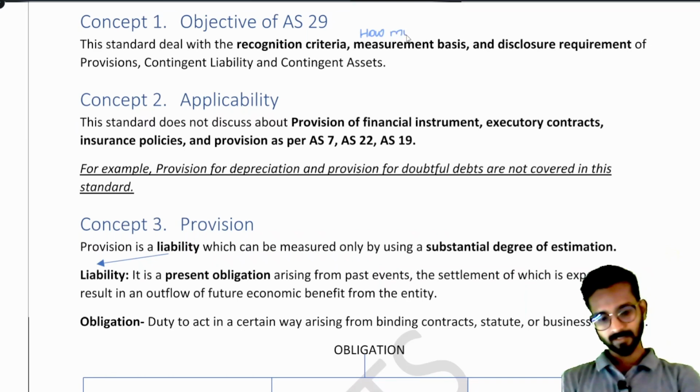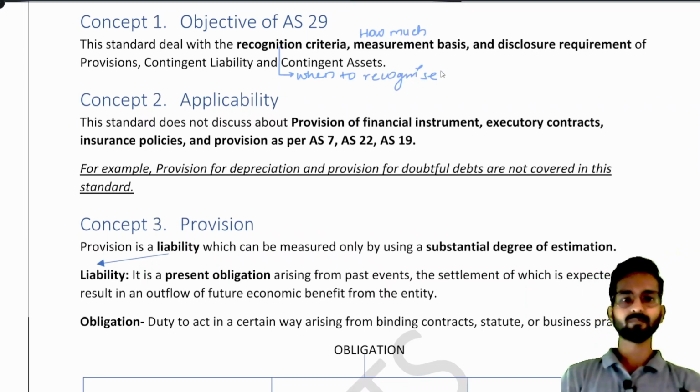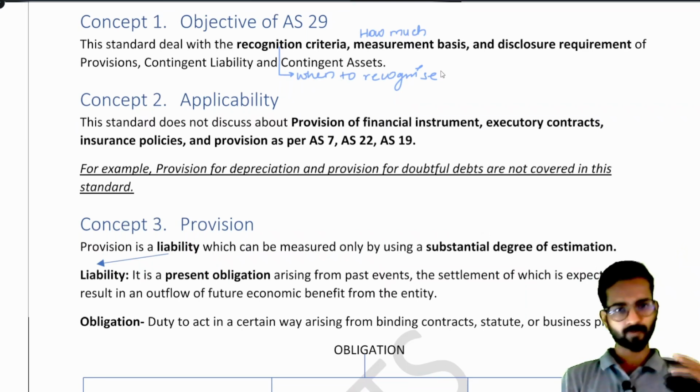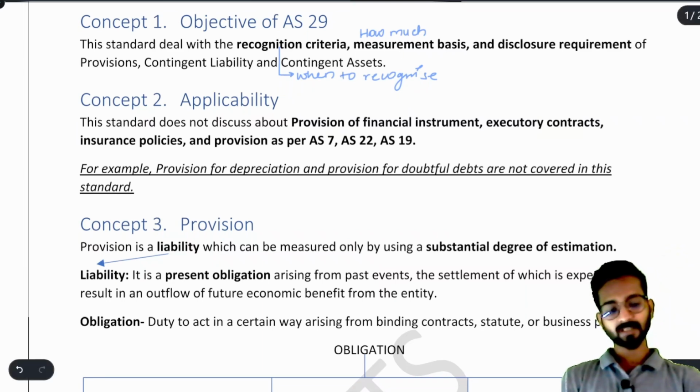Measurement tells us how much to recognize, recognition criteria tells us when to recognize, means when you are supposed to show it in the books of accounts, whether it is balance sheet or profit and loss. Measurement tells us how much, what should be the amount of provision, what should be the amount of contingent liability.